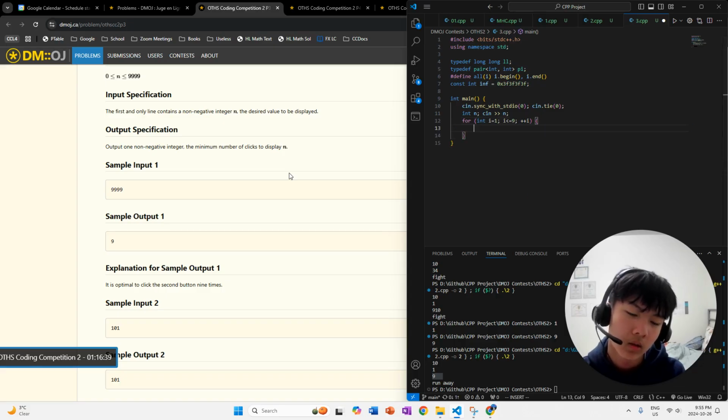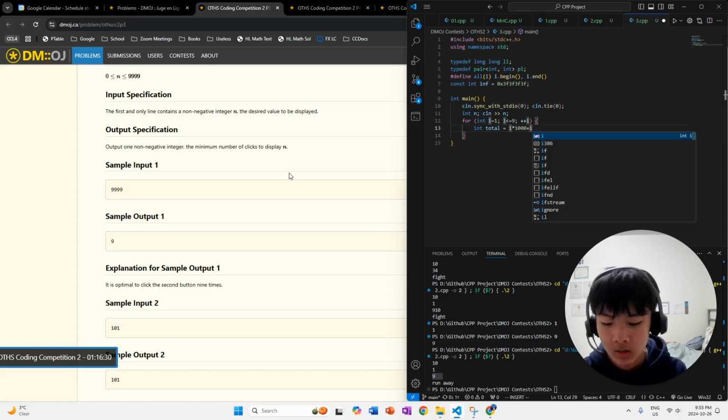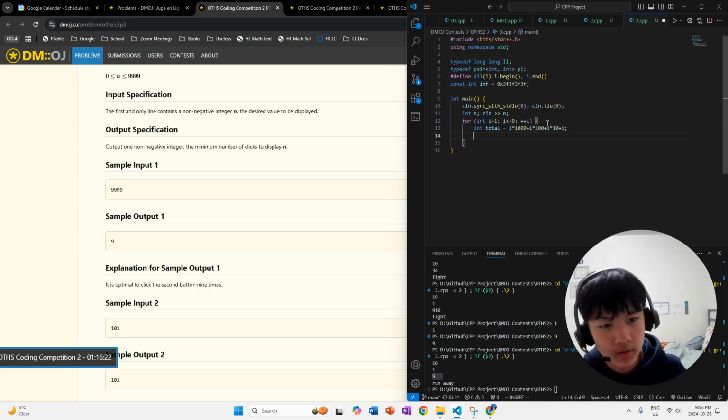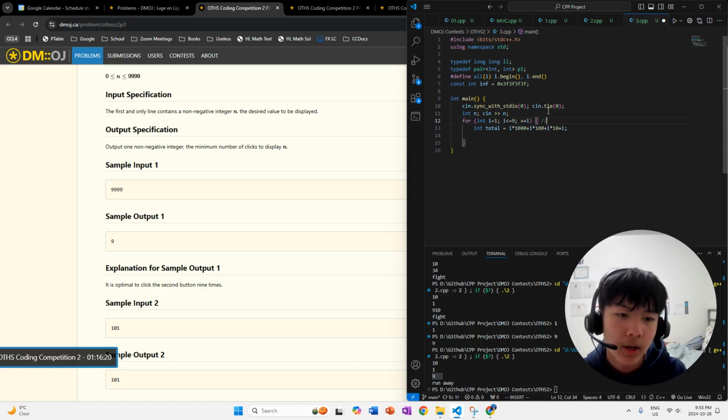And then we're going to have the actual total equal to i times 1000 plus i times 100 plus i times 10 plus i, which basically means, for example, if i is equal to 3 during this for loop at some point, the total is going to be equal to 3333.